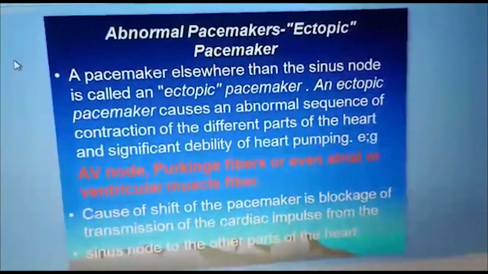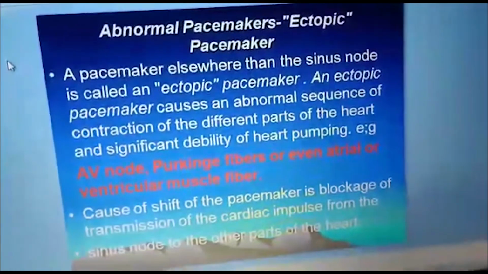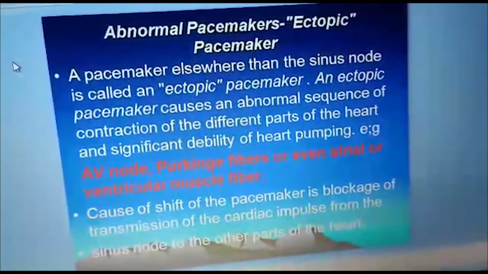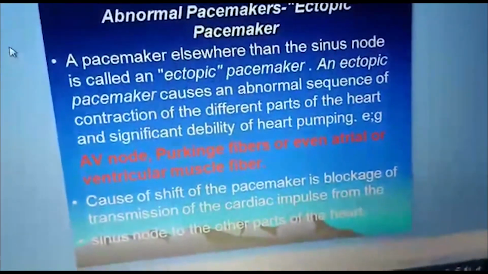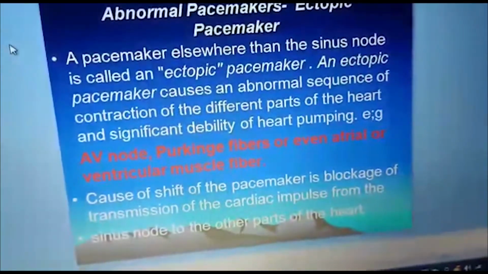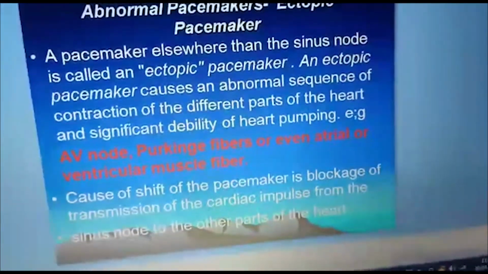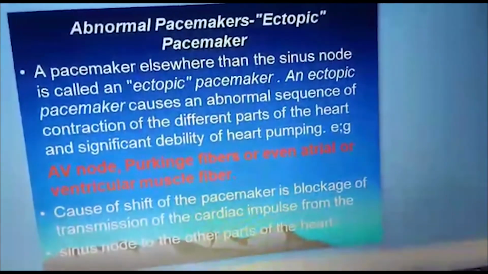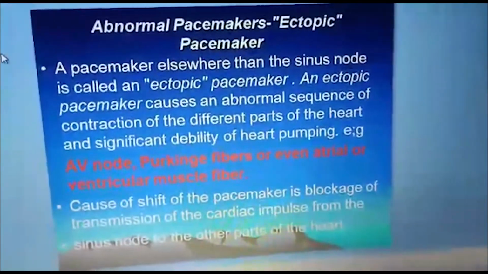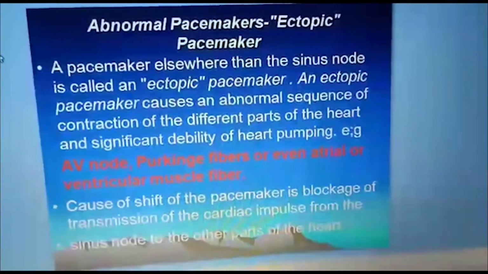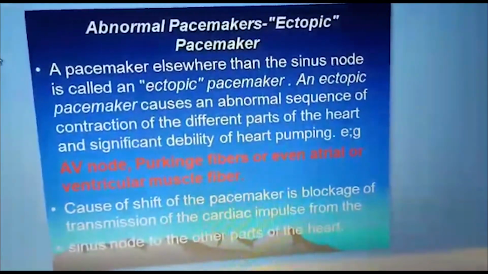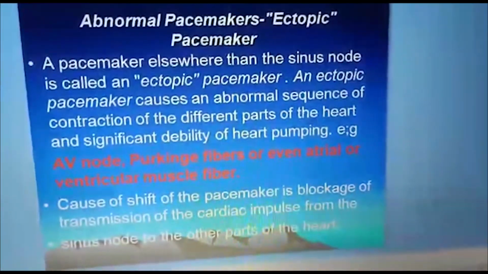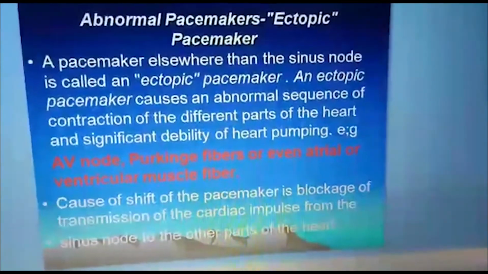Abnormal pacemakers are also called ectopic pacemakers. A pacemaker elsewhere than the sinus node is called an ectopic or abnormal pacemaker. An ectopic pacemaker causes an abnormal sequence of contraction of different parts of the heart and significant disability of heart pumping. For example, the AV node, Purkinje fibers, or even atrial or ventricular muscle fibers can take over the function of pacemakers, but they would all be ectopic or abnormal pacemakers. The cause of a shift of the pacemaker is blockage of transmission of the cardiac impulse from the SA node to the other parts of the heart.